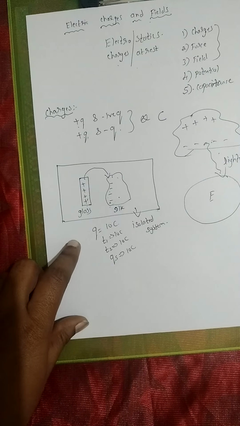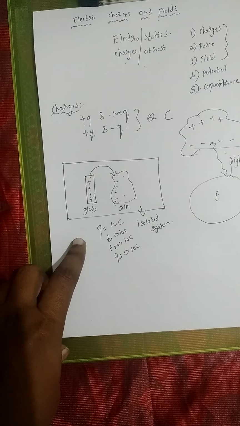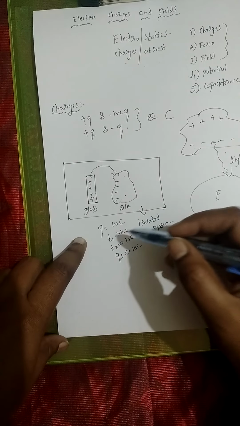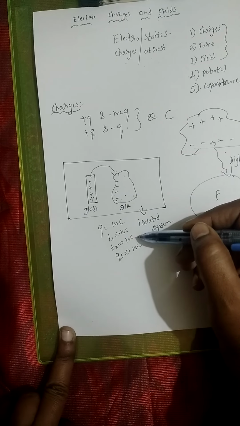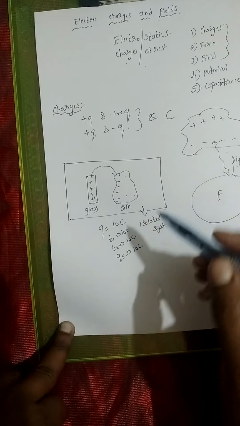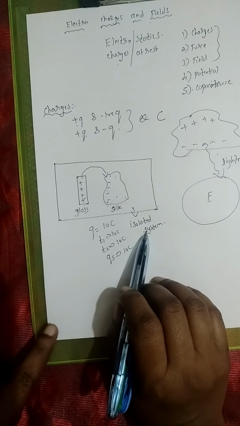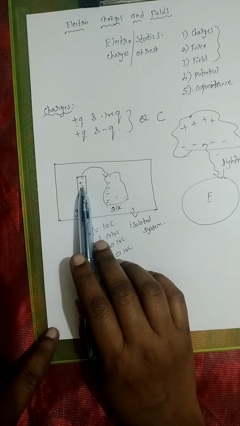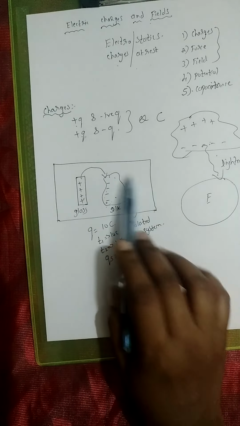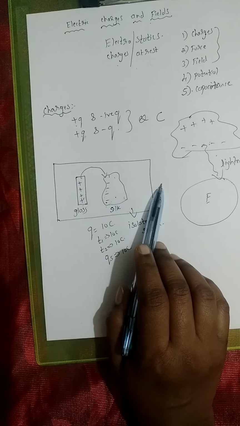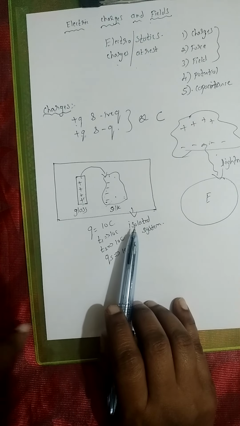So what does it mean, children? Even if time passes by, the amount of charge in the system is not changing. Charges are neither getting into the system, nor getting out of the system. So the amount of charge present in the system is kept constant. Such a system is called an isolated system. But remember, charges get transferred from one part of the system to another part of the system. That's not an issue, but altogether from the system, charges are not coming out and charges are not getting inside. Such a system is called your isolated system.